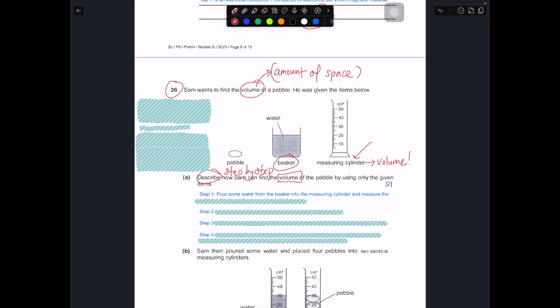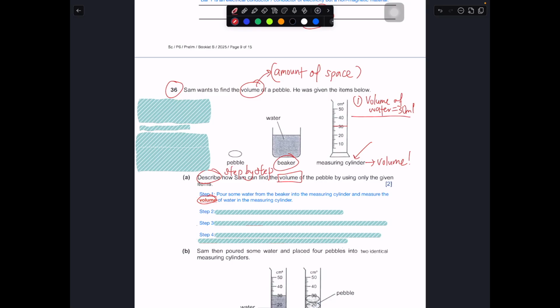Step 1, obviously you should pour some water into the measuring cylinder and measure the volume of the water. So maybe you pour until here, maybe 30. Let's say at first the volume of water is 30 ml.